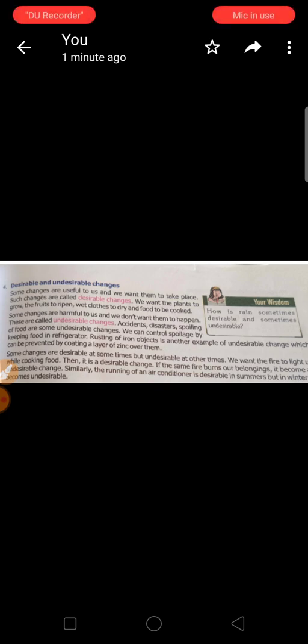Okay, students. Desirable and undesirable change: the change which is useful to us. Desirable, desire. I want that change. So I want to cook the food because I'm hungry. I want to eat the food. The changes which we want to take place are called desirable changes. We want the plants to grow, we want the fruits to ripen, wet clothes to dry, food to be cooked. All these come under the examples of a desirable change.